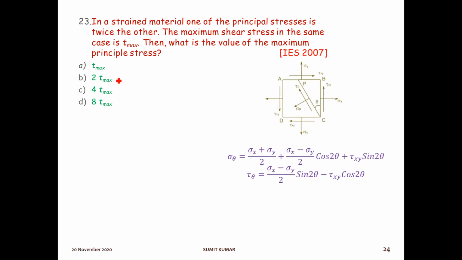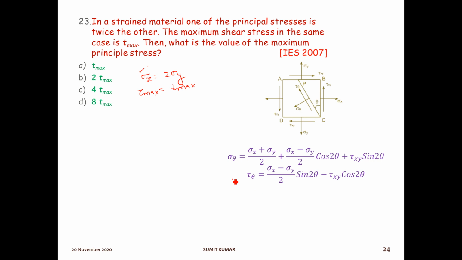First of all, just note down the given data. It is given that one of the principal stresses is twice the other. So we can write sigma x is equal to 2 sigma y. And the next condition is that the maximum shear stress in the same case is T max. It is asking about the maximum principal stress, which means we need to calculate sigma x.